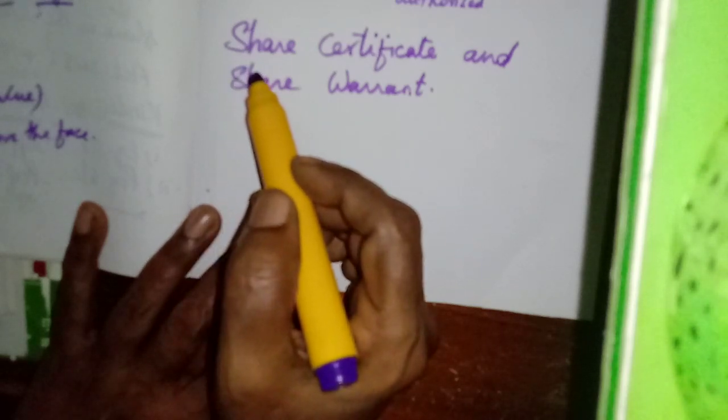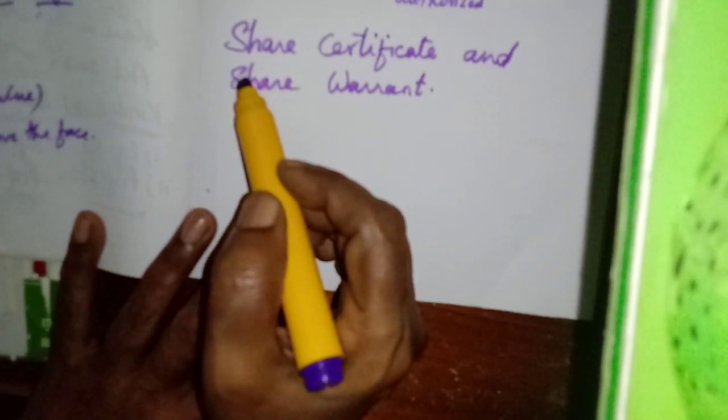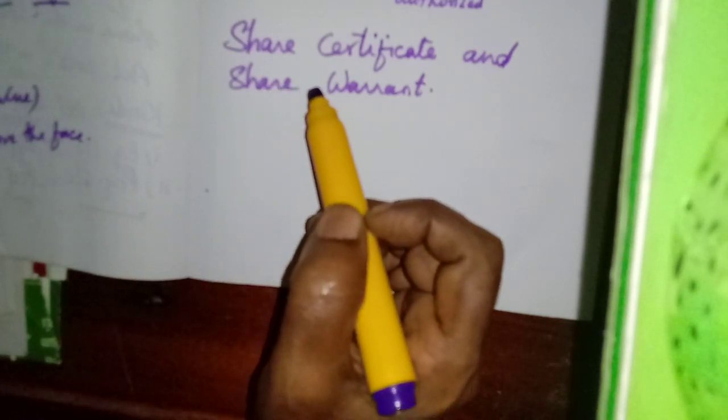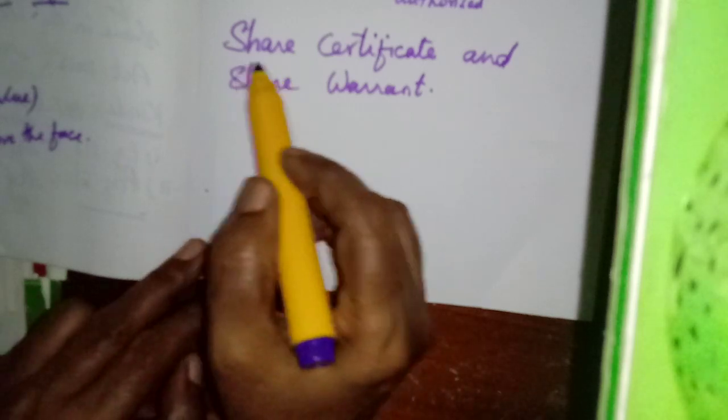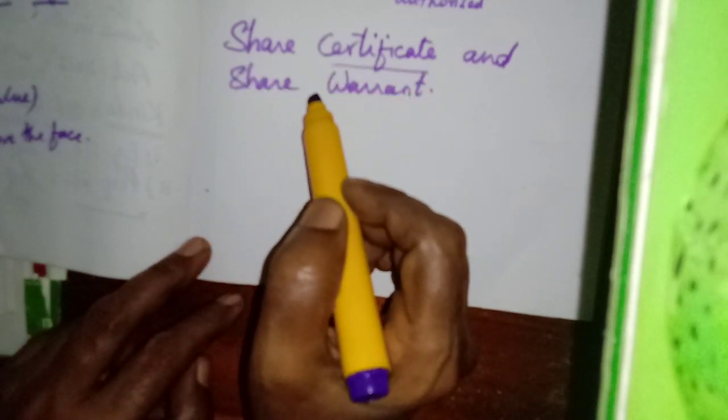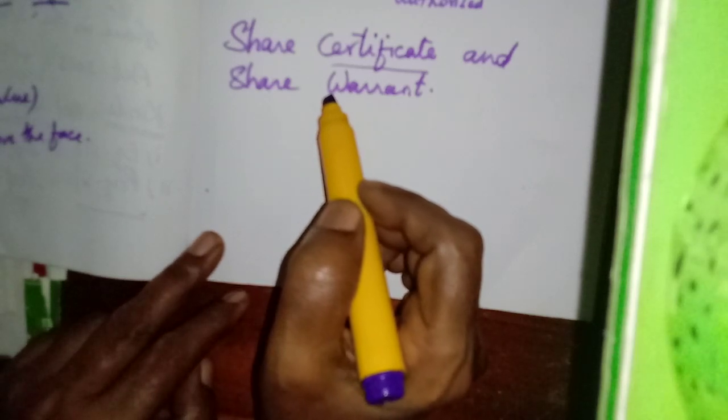So we know the share will be subscribed by the public by paying the application money. After this they will do the allotment. Any company limited by shares, that is limited liability, whether it is a public company or a private company, must issue a share certificate to the shareholders.